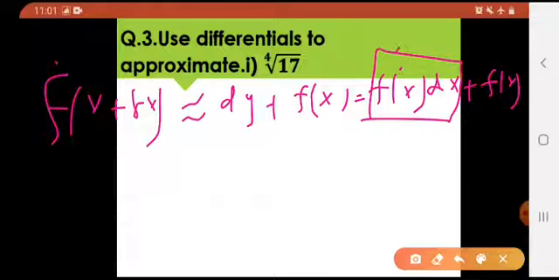Acha, do not get confused why I used this equality sign over here, because I am saying this thing is exactly equal to this. But when we talk about these two things, these are not exactly equal to, it is approximately equals to.